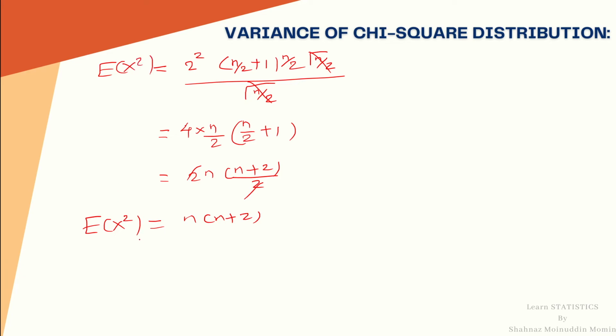Now substitute this value in formula of variance. We get variance of x is equal to n into n plus 2 minus n square. Simplify this bracket, which is n square plus twice n minus n square. So it is equal to 2n.